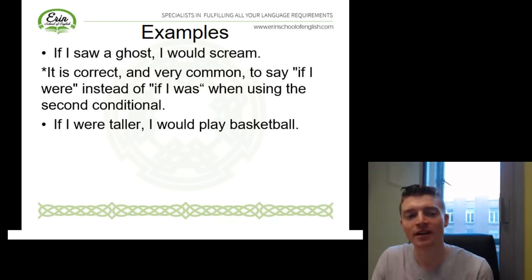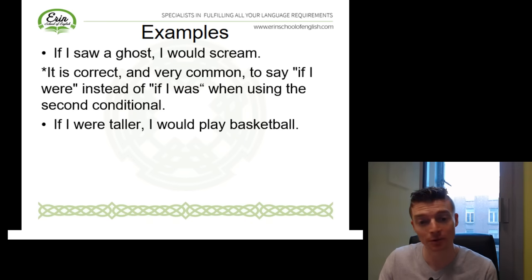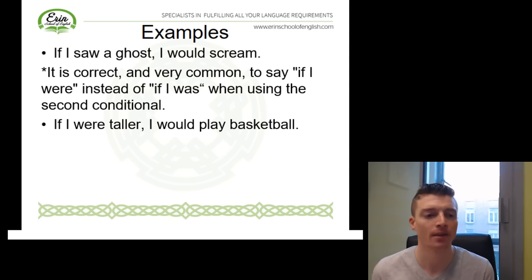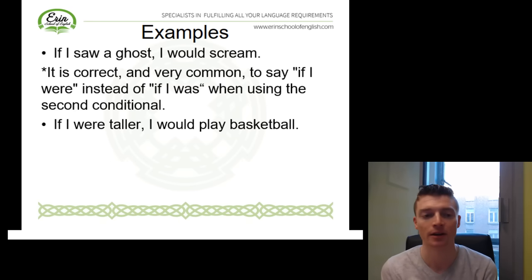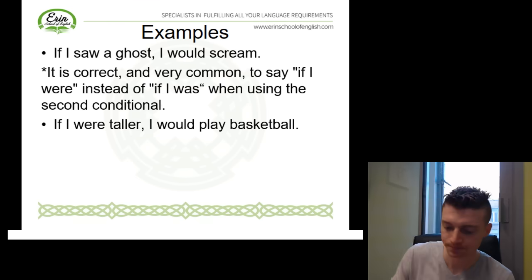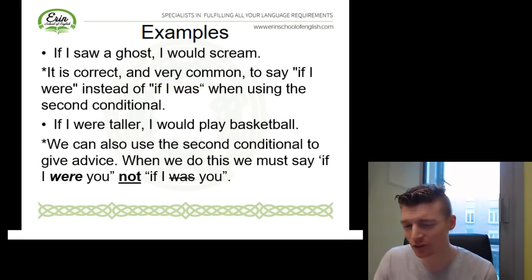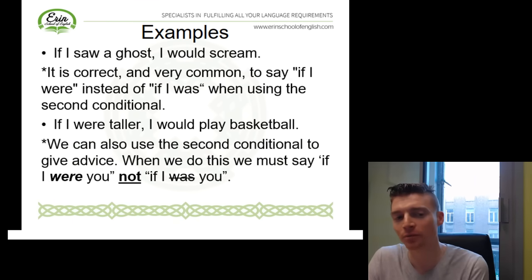So an example, if I were taller, I would play basketball. Unfortunately, I'm not taller, so I don't play. So it's an unlikely or imaginary situation. Our subject is I, but because it's a second conditional, I can also say were. Now here, you could use was. It's totally okay too. It doesn't change the meaning. Both are possible.